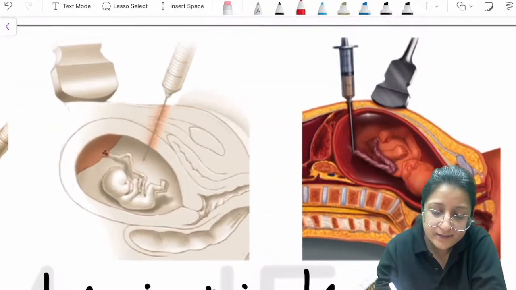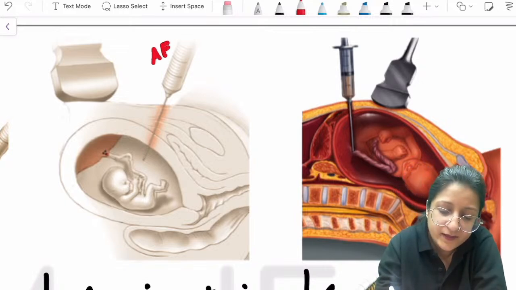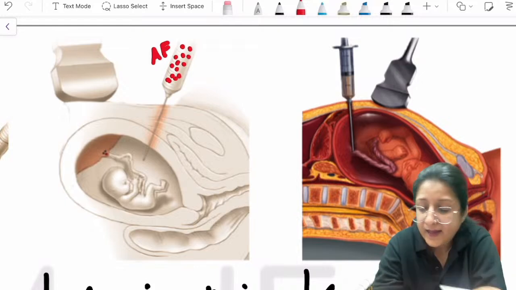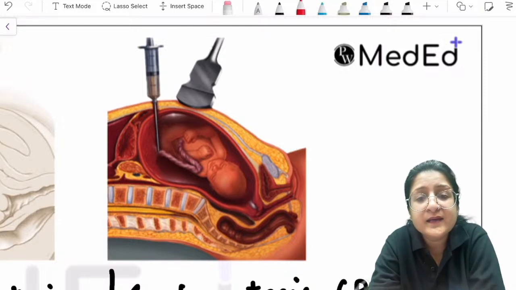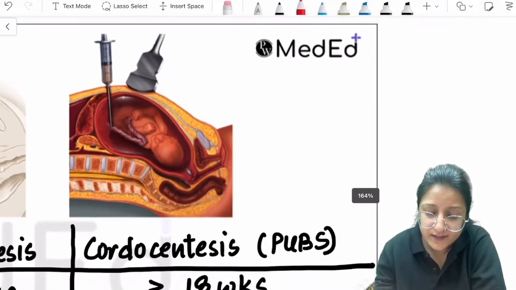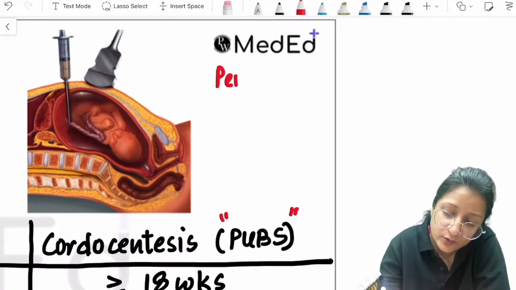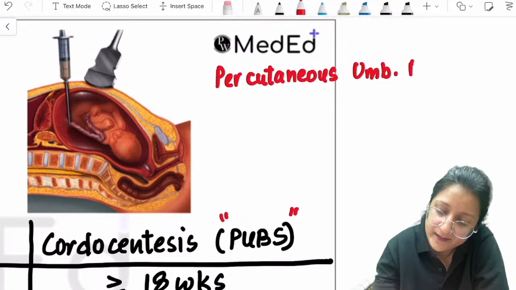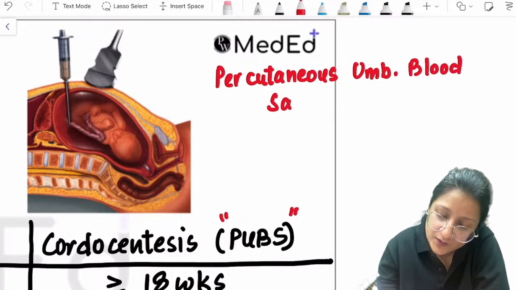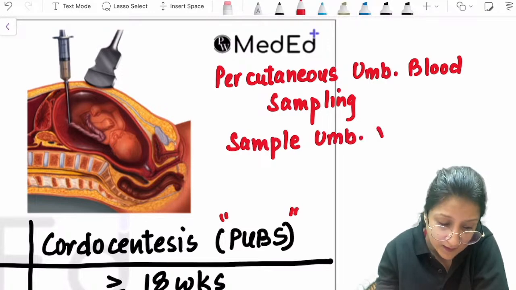And in this image, you can see that the needle is introduced into the amniotic cavity and amniotic fluid is sampled. Then on the other side, you can see that the needle is being introduced into the umbilical cord. So this is chordocentesis. This procedure is chordocentesis. PUBS stands for percutaneous umbilical blood sampling. So what are we sampling? In the umbilical cord, we are sampling the umbilical vein. Remember that we are sampling the umbilical vein.